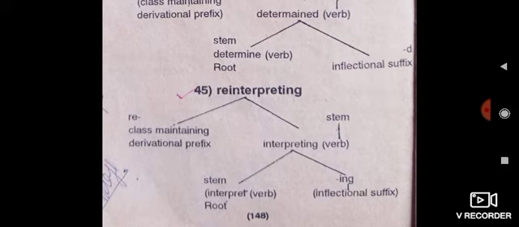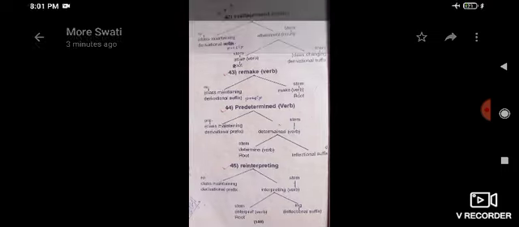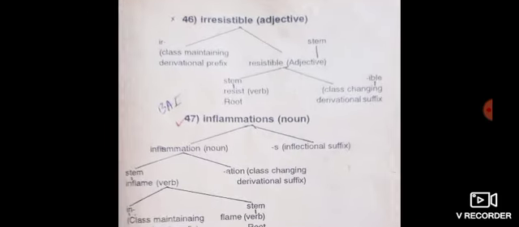Again, interpreting is divided into two parts, that is interpret and ing. Interpret is a verb, interpreting is a verb. Hence, interpret is a verb, a stem word, a root word, and ing is an inflectional suffix. Then example number 46.